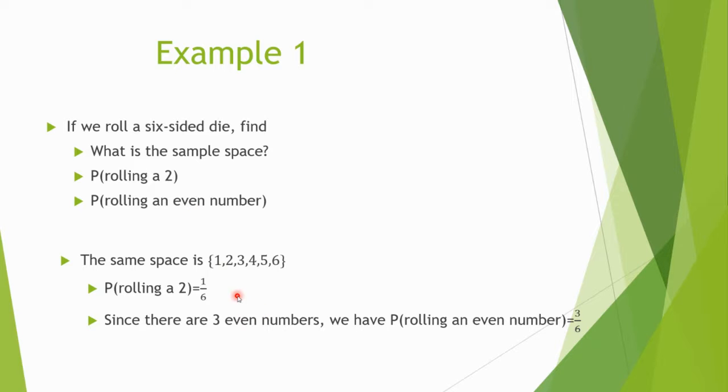Well, how many outcomes are there corresponding to rolling an even number? Well, we can roll a 2. That's one outcome. We can roll a 4. That can happen. And we can roll a 6. So there are 3 outcomes corresponding to the event of rolling an even number. So the probability of rolling an even number, there's 3 ways that can happen, rolling a 2, 4, 6. And how many outcomes are there? 6. So we get 3 over 6.